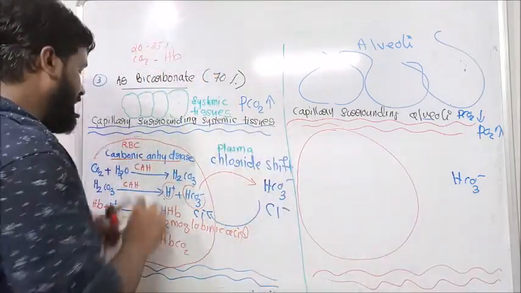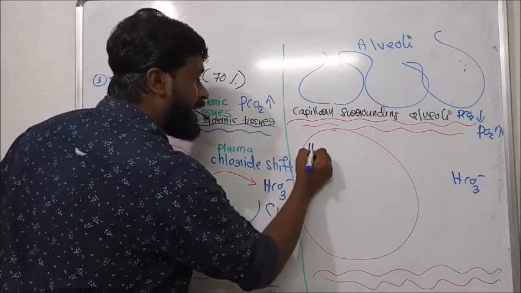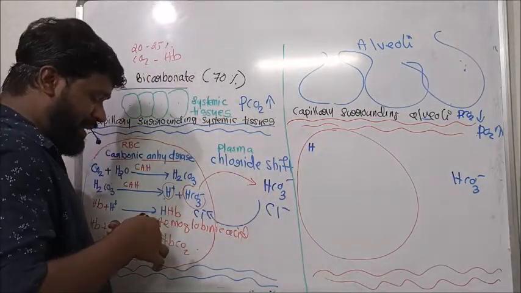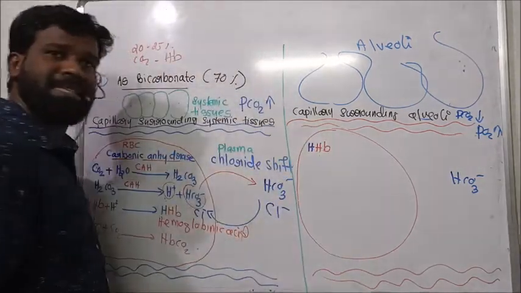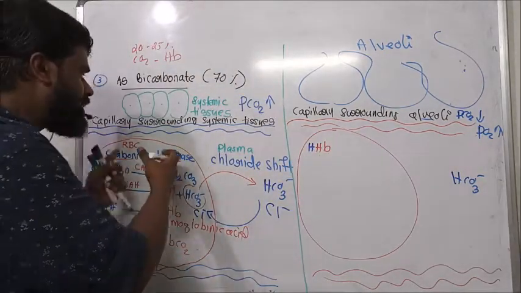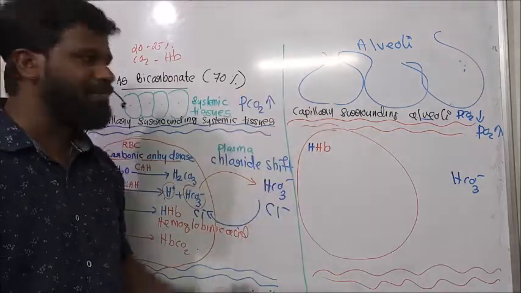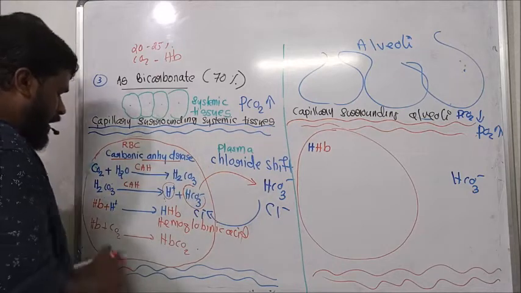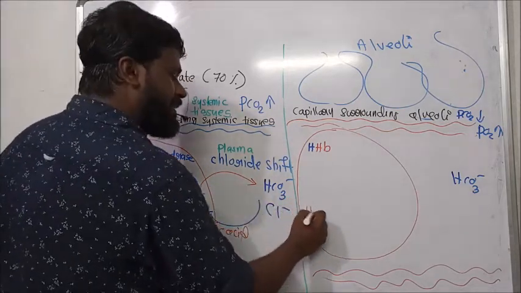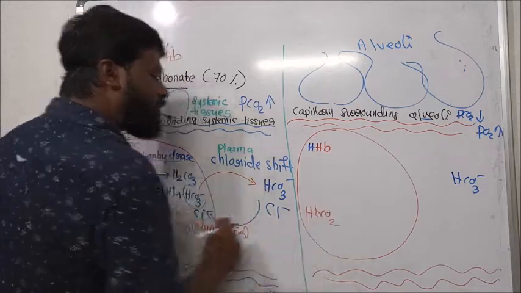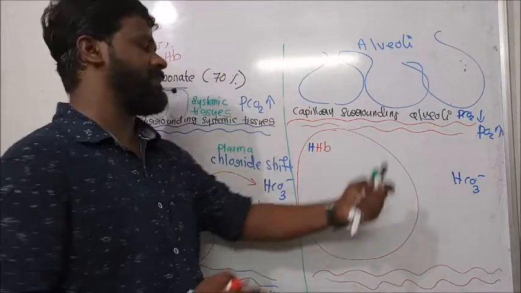And we know, near the capillary surrounding tissue, the hemoglobinic acid is formed in the RBC. That means this hemoglobinic acid also reaches the capillary surrounding the alveoli through this RBC. Not only hemoglobinic acid, this carbaminohemoglobin is also transported to the capillary surrounding the alveoli through the blood.